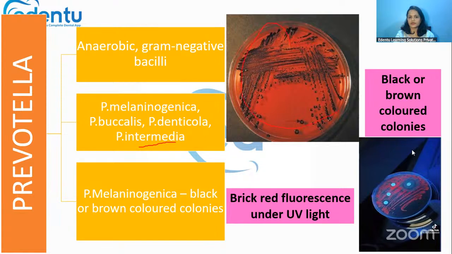One characteristic feature is that if we take this culture plate and look at it under UV light, it will produce a brick red fluorescence. Such brick red fluorescence is a characteristic feature of Prevotella melaninogenica.